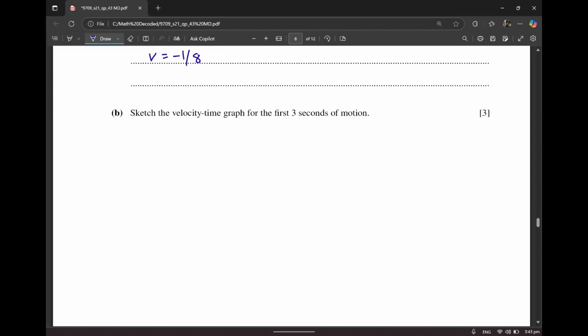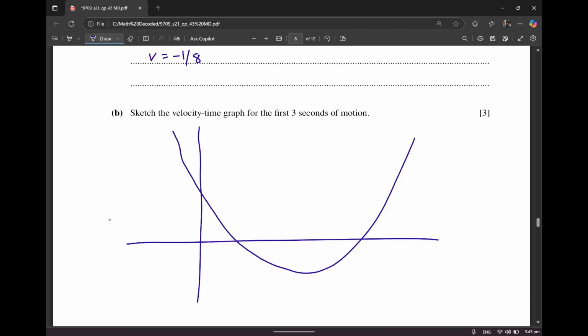We already did this, but now I'm going to do it again. We know the y-intercept is 3. Let me mark that. Remember to make sure that you mark the axes. That's v in ms minus 1. I know that this is 1, this is 1.5. These are the roots that we found in the first part. They want you to find out the velocity till 3 seconds. So you need to be knowing this. This is 3 seconds. You need to be knowing the y coordinate at this point.